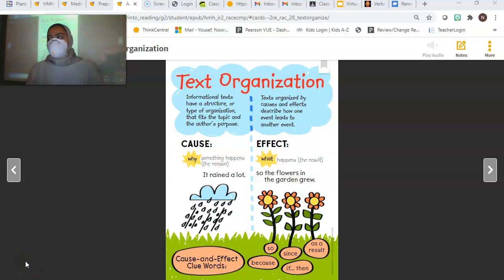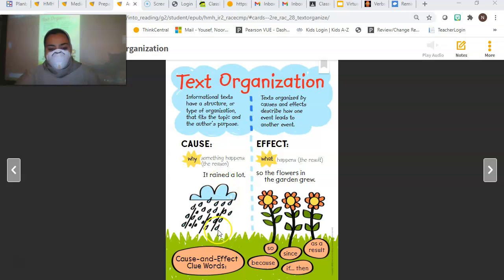Okay, here is your HMH lesson for today. So we are talking mostly about text organization, how to organize your story. It says informational texts have a structure or type of organization that fits the topic and the author's purpose. That's the cause. So the cause is why something happens, the reason it happens.